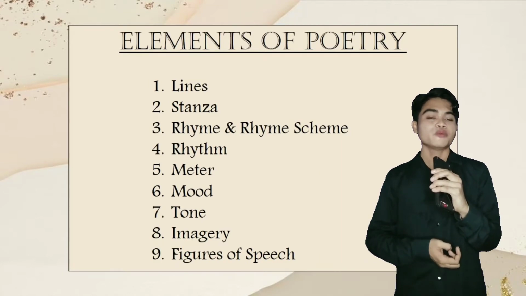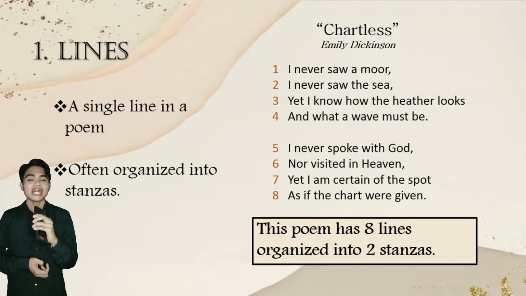First on the list, we have line. Line is a single line in a poem. It is often organized into stanzas. Poetry is divided into lines or groups of words. We can see an example of a poem shown on your screen titled Chartless by Emily Dickinson. This poem has 8 lines organized into 2 stanzas.